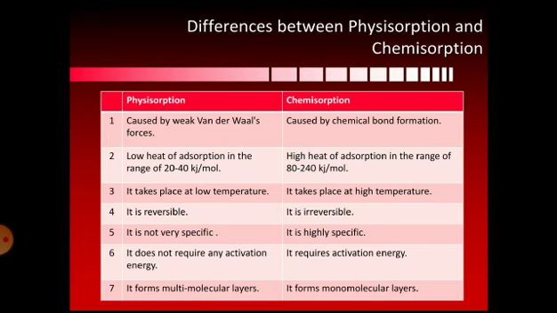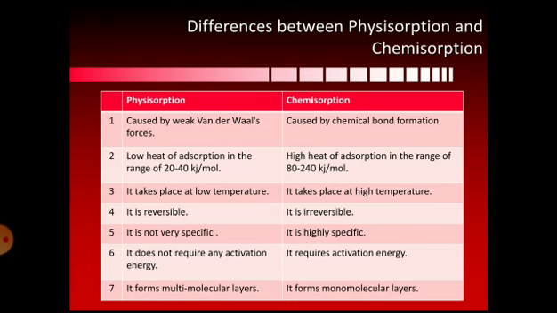After adsorption we get the initial state of the adsorbate and the adsorbent, whereas in case of chemical adsorption it is irreversible. We cannot obtain the initial state of the adsorbate and the adsorbent after the adsorption. So chemical adsorption is irreversible in nature, whereas physical adsorption is reversible in nature.